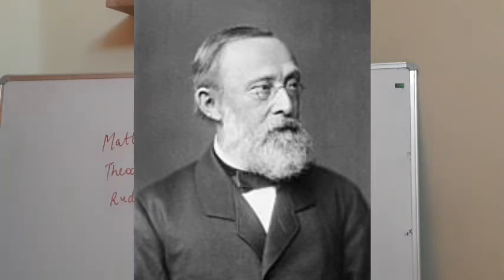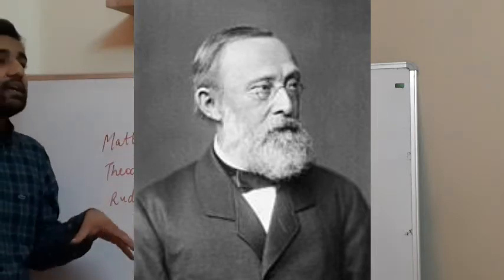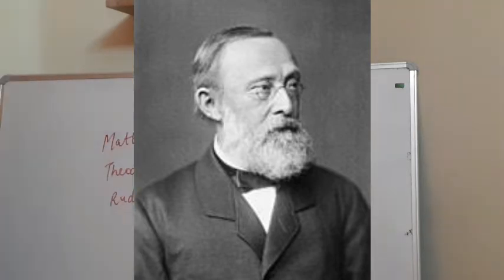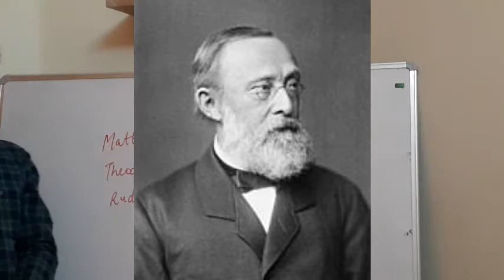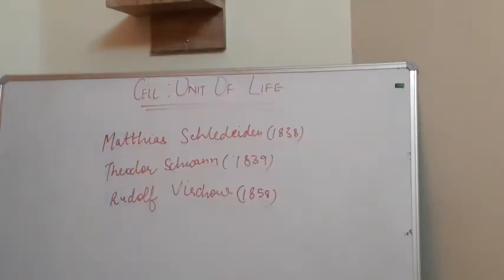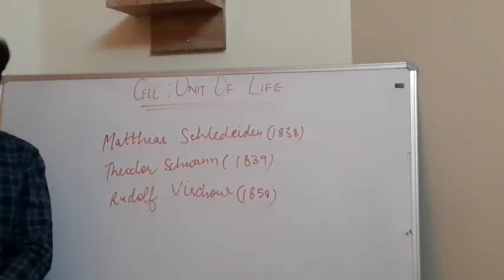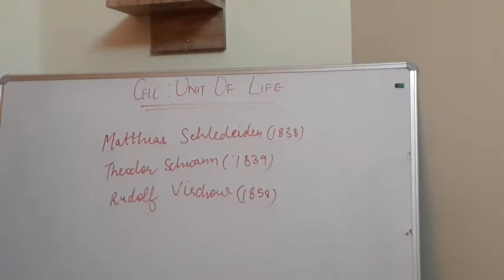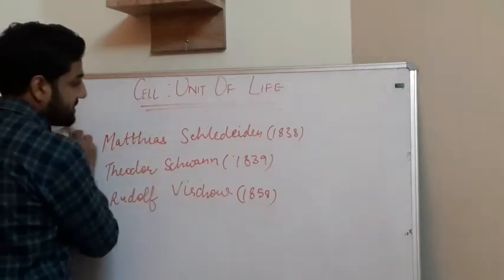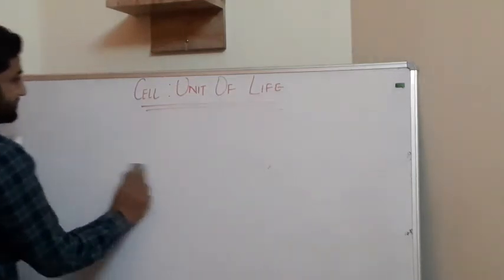He added that every cell arises from a pre-existing cell by dividing. He observed that one cell gives rise to many new individual cells. One by one we will discuss the points of cell theory given by these three scientists.